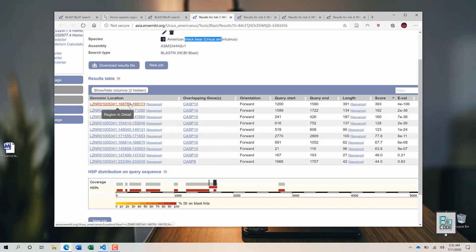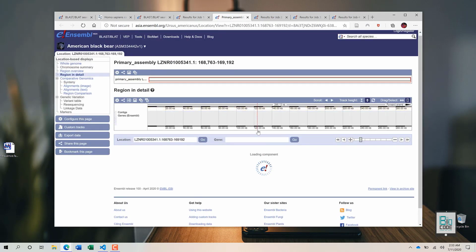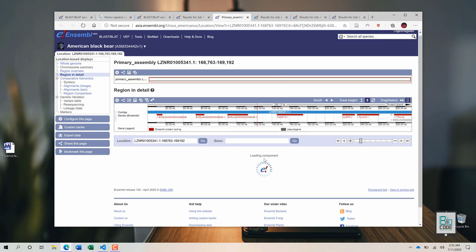If we click on this region, we will be taken to the direct location on the chromosome of this American black bear, with more information that we can understand in a more graphical manner.